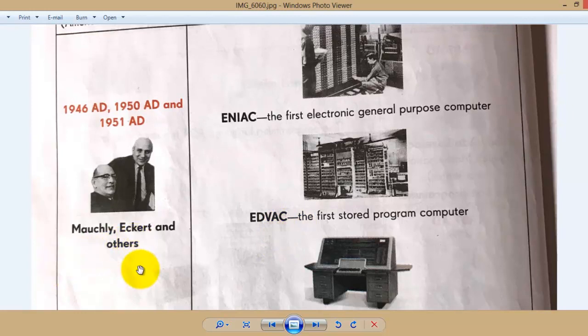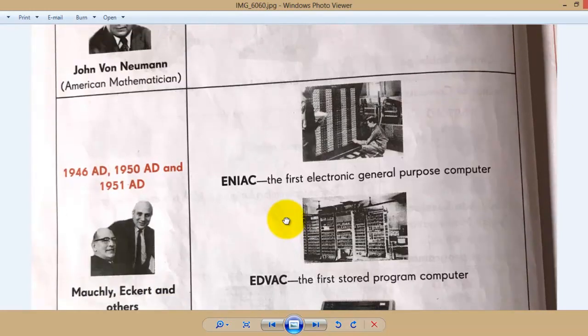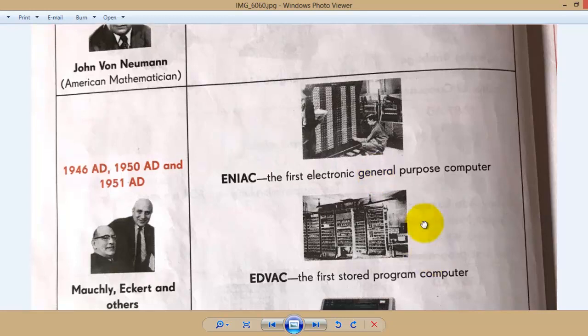Mauchly, Eckert, and other members of the team of scientists developed ENIAC, the first electronic general purpose computer. The picture is not important, so we will not show this one. ENIAC is a very famous device in our computer history. EDVAC, the first stored program computer.